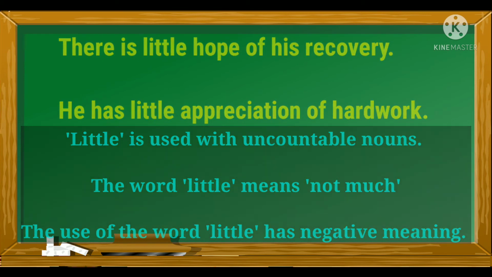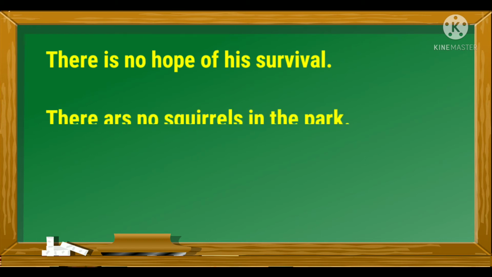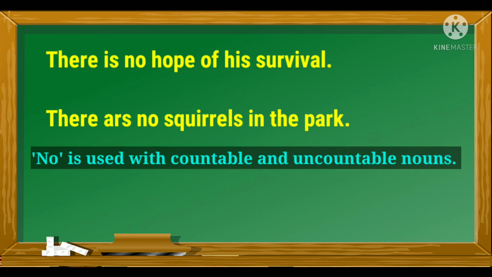Now look at these two sentences. There is no hope of his survival. There are no squirrels in the park. So here the words hope and squirrels are nouns, and we have used the quantitative adjective no with them. So the quantitative adjective no is used with countable and uncountable nouns.